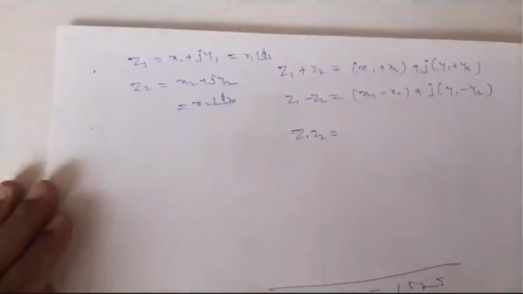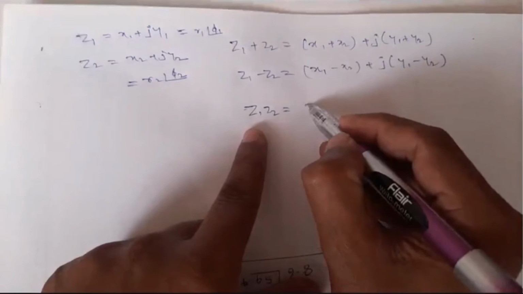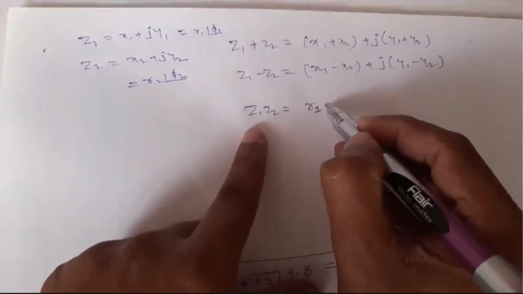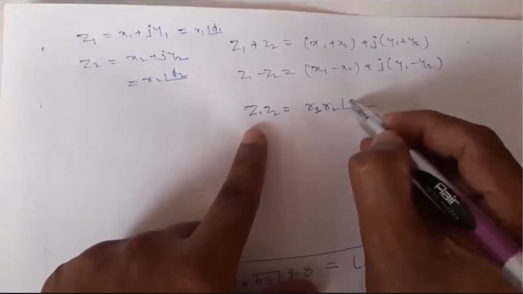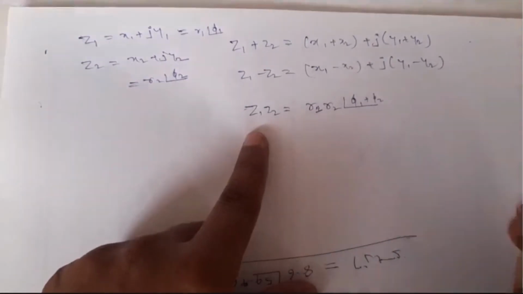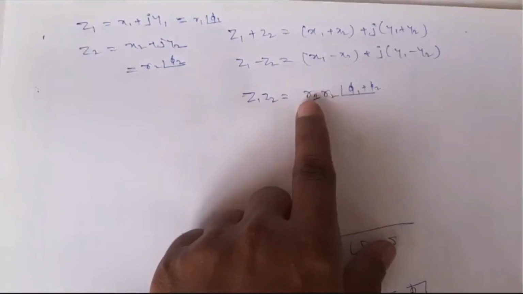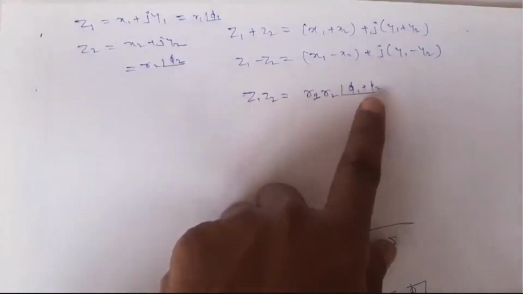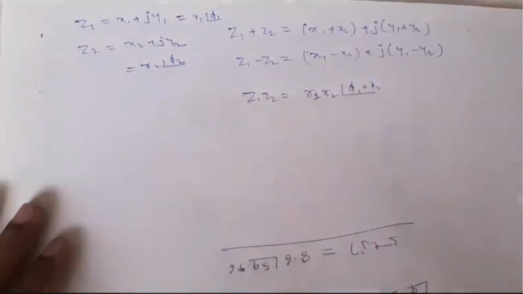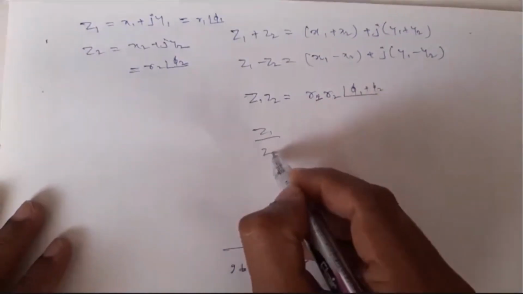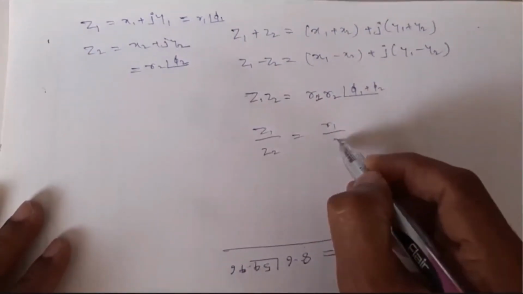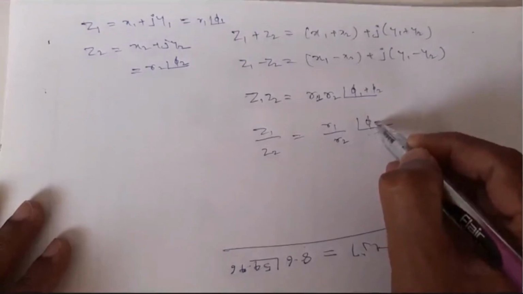Here this is R1 into R2 angle phi 1 plus phi 2. If you multiply Z1 and Z2, R1 and R2 will be multiplied, both magnitudes will be multiplied, but the phases will be added. And Z1 by Z2 will be R1 by R2 angle phi 1 minus phi 2.